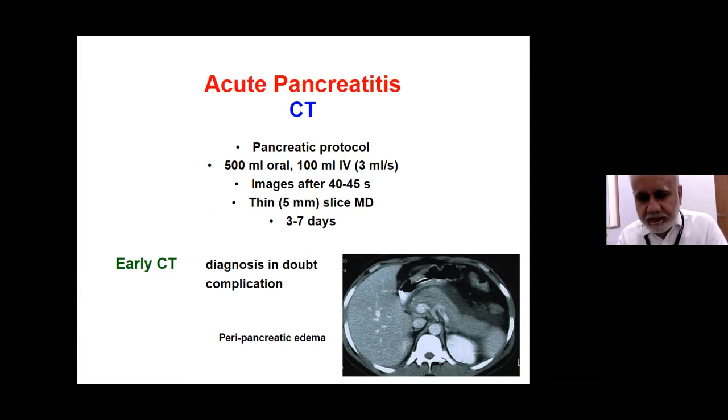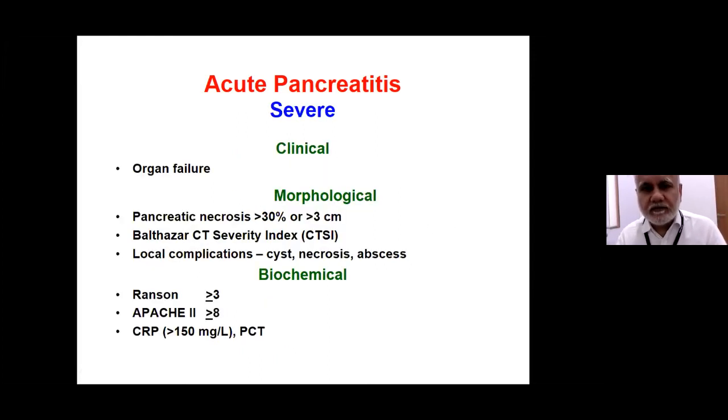So these are the exceptions where even on the day of presentation, a CT scan would probably be done. Of course, because these patients may have renal dysfunction, you must make sure that the patient is well hydrated, renal functions are normal before you go ahead with CT scan with such large volume of nephrotoxic contrast.